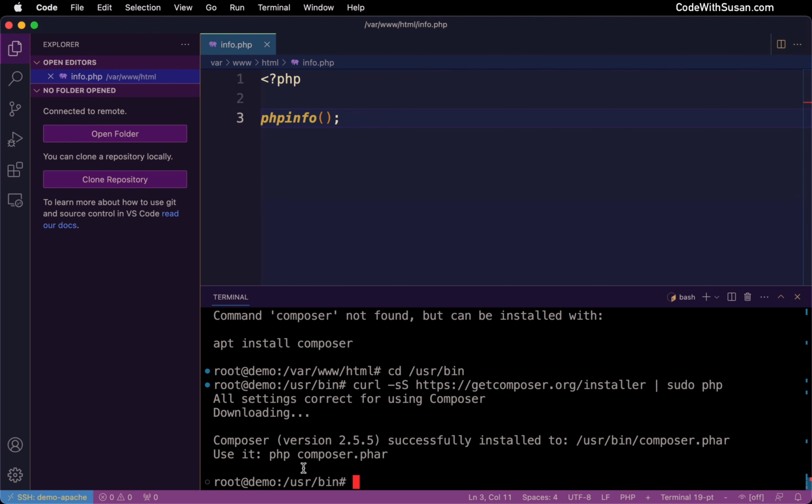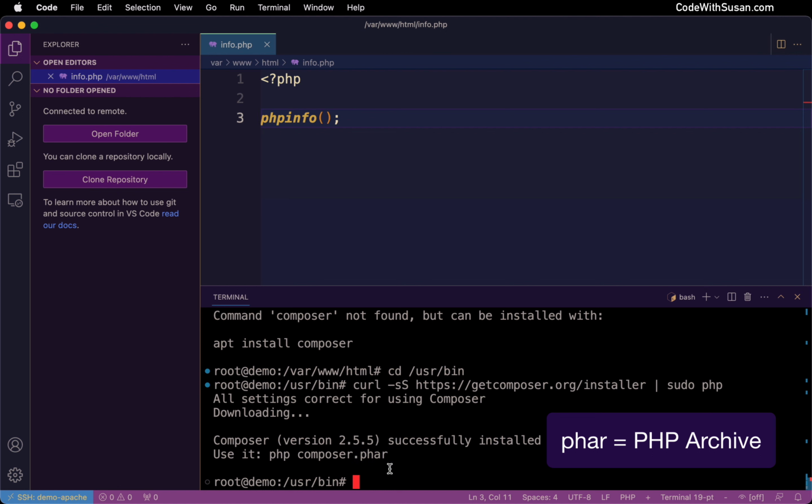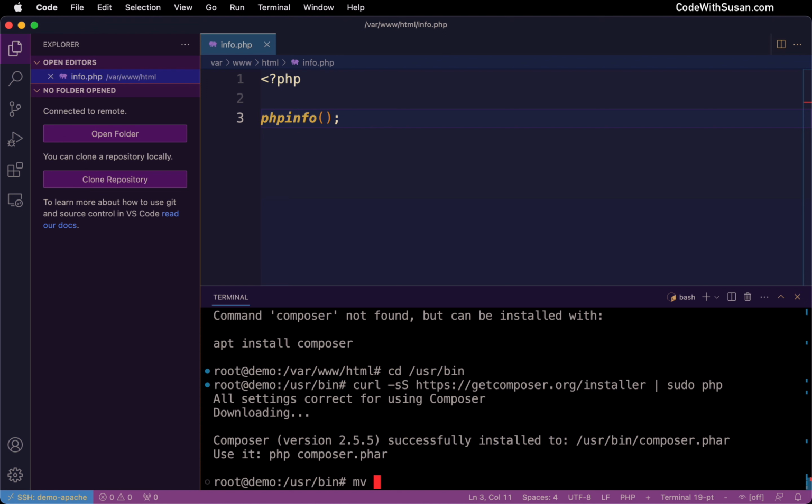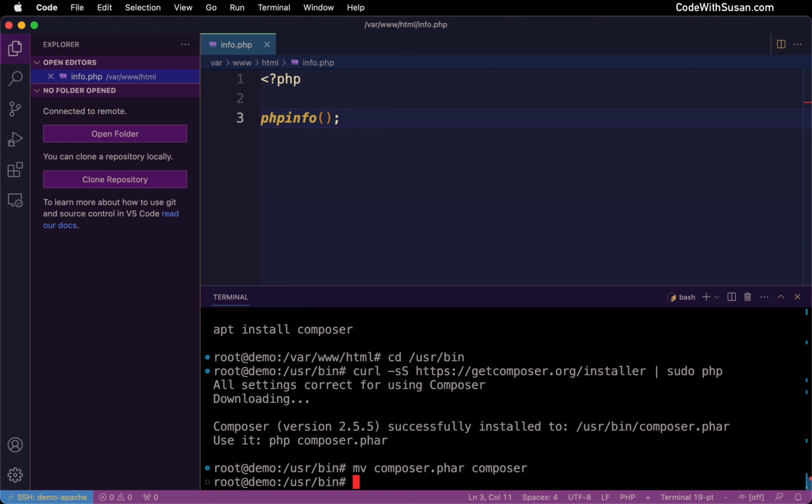And at this point, Composer is installed, but it is installed with this .phar extension, which we don't want to have to type out every time we invoke Composer. So we're just going to rename that using the move command. So I can move composer.phar to simply Composer. All right, and now to test it out, let's invoke Composer.